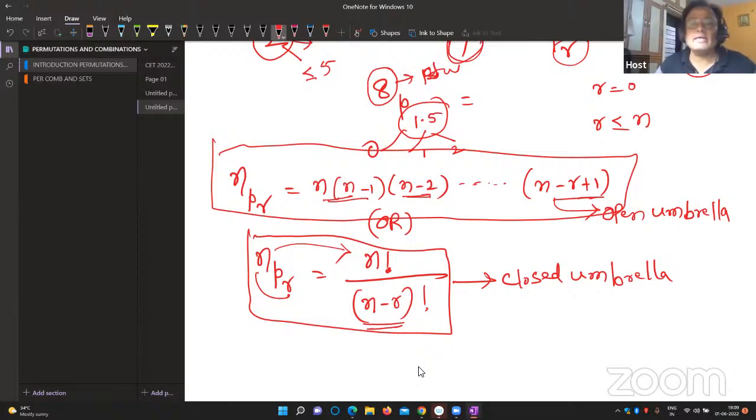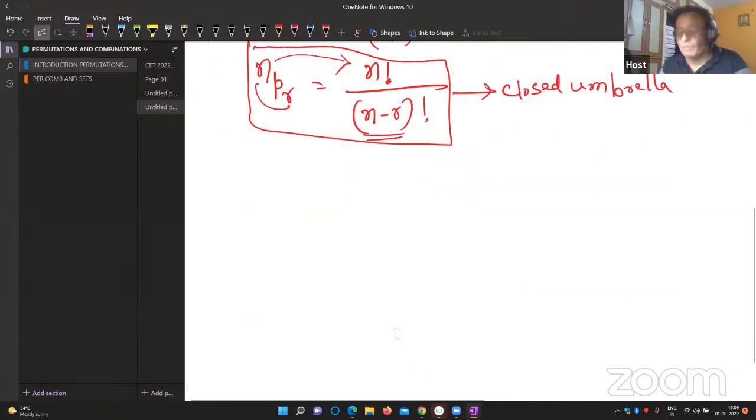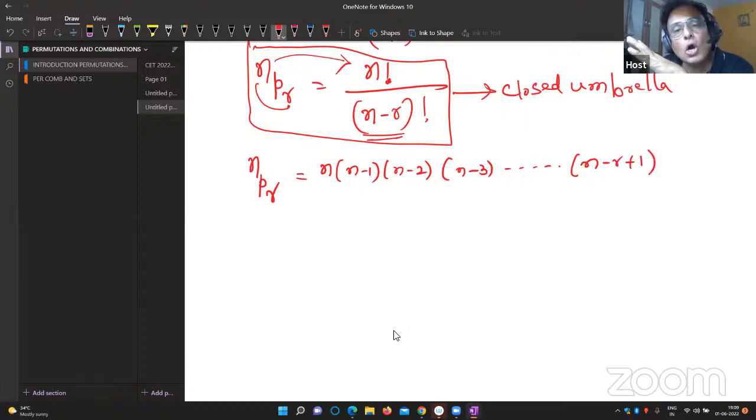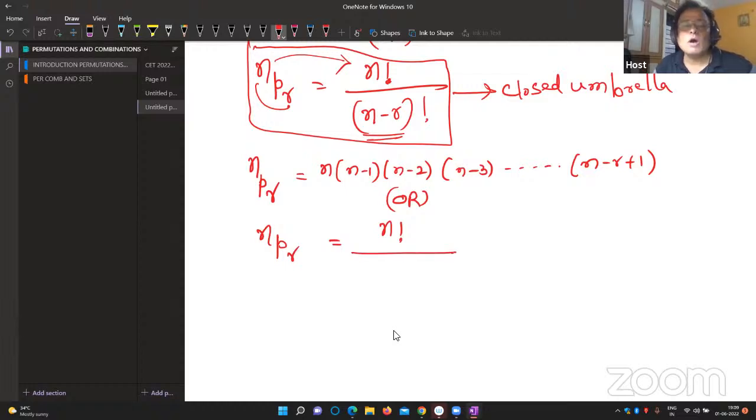So finally, what is the formula we are discussing now? Finally, I'll give you the systematic formula. nPr: out of n objects, taking r objects and arranging them at a time. The formula is n into n minus 1 into n minus 2 into n minus 3 up to n minus r plus 1. This is the open umbrella. If I close this umbrella, it looks like this: nPr is equal to n factorial divided by (n minus r) factorial, top factorial upon top minus bottom factorial.